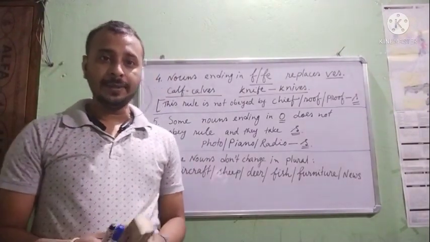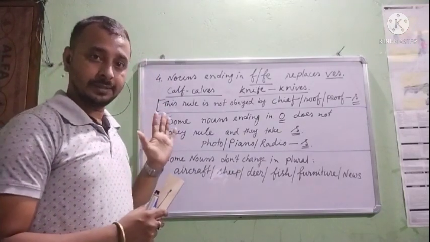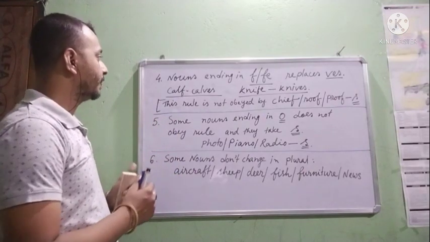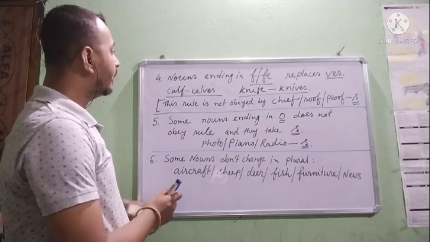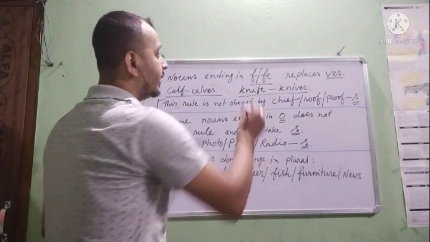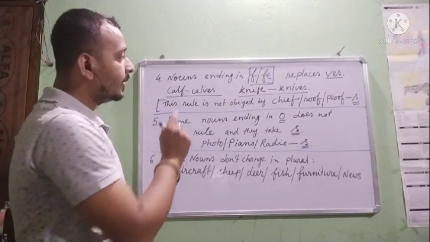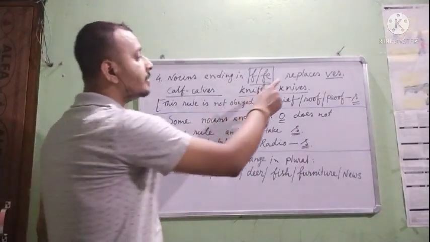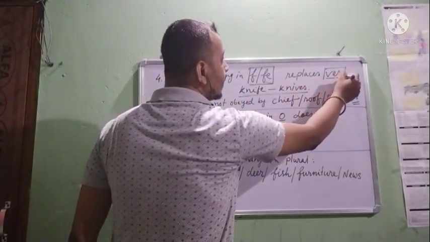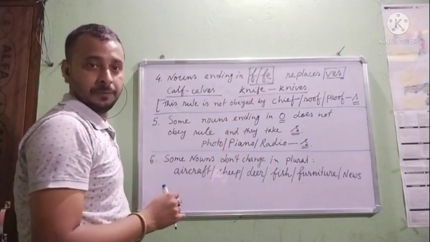So next we are going to rule number 4. In rule number 4, it is written nouns ending in F or FE. Nouns ending in F means the last letter of the noun is F or FE. Then VES replaces it. In place of F or FE at the last, VES comes to make a plural.